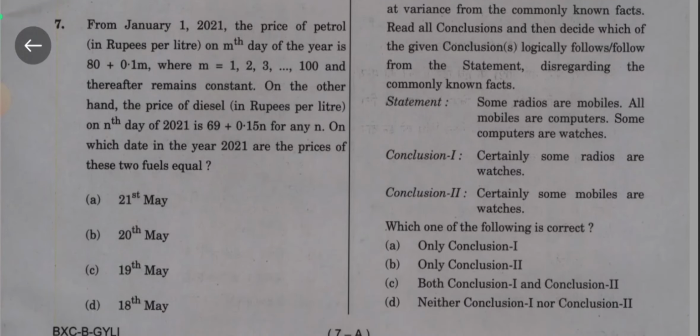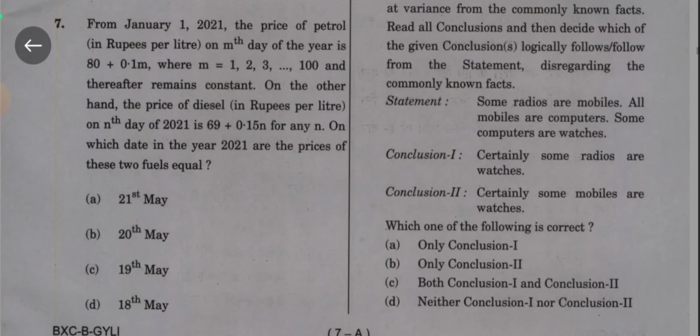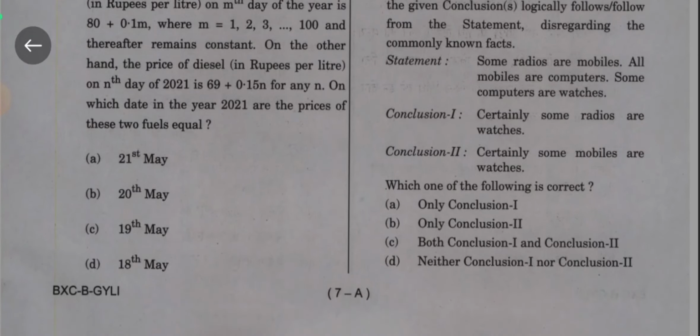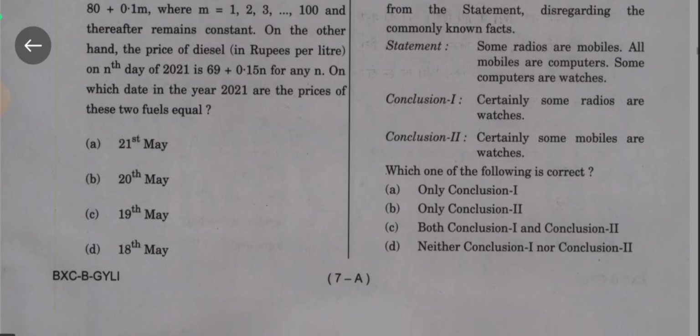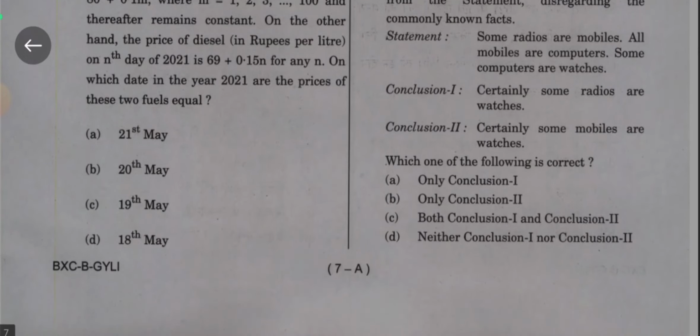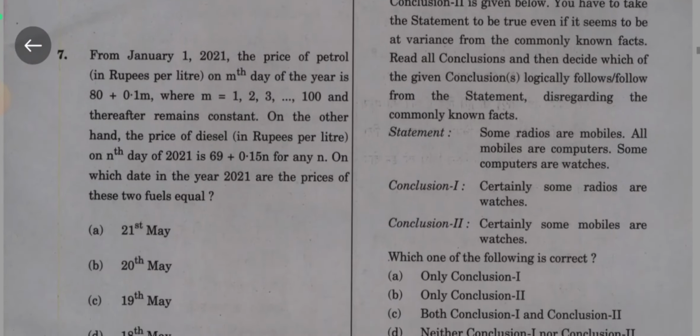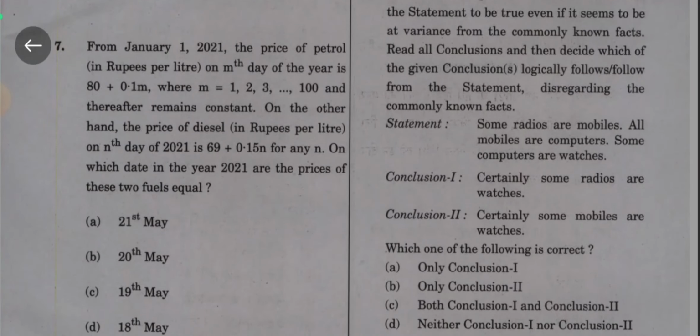Statement: some radios are mobiles, all mobiles are computers, some computers are watches. Conclusion 1: certainly some radios are watches. Conclusion 2: certainly some mobiles are watches. Which of the following is correct? Option A, 1 only; option B, only conclusion 2; option C, both conclusion 1 and 2; and option D, neither conclusion 1 nor conclusion 2. Answer is option D, neither conclusion 1 nor conclusion 2.